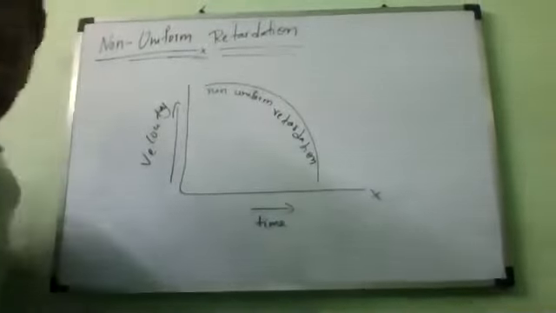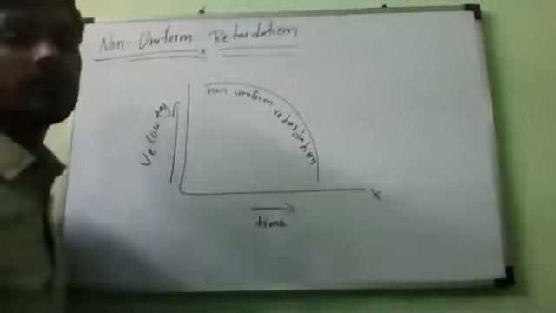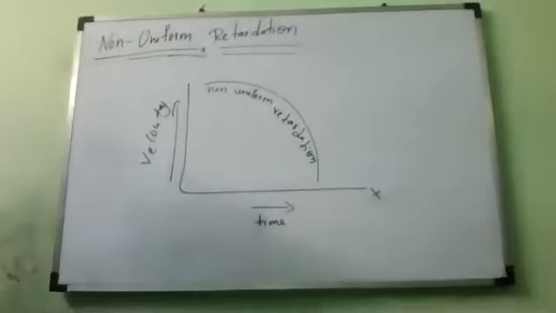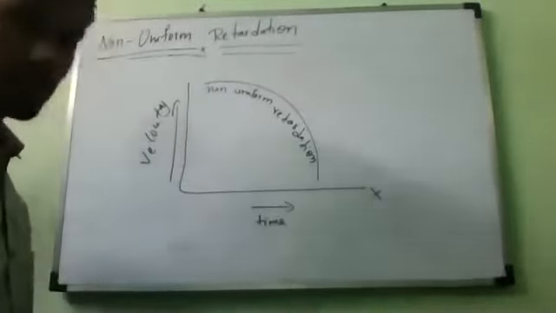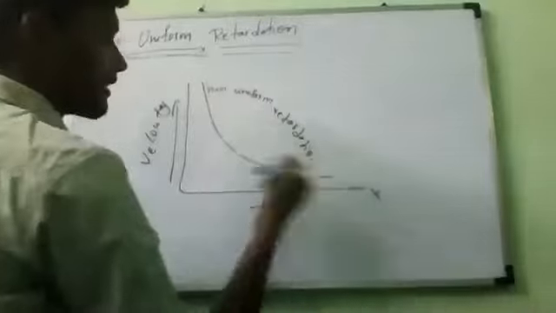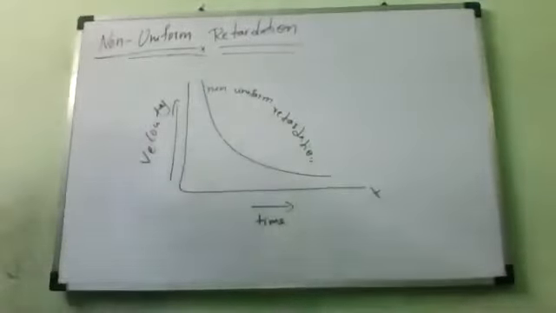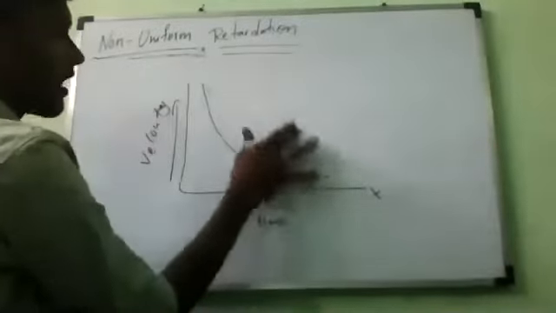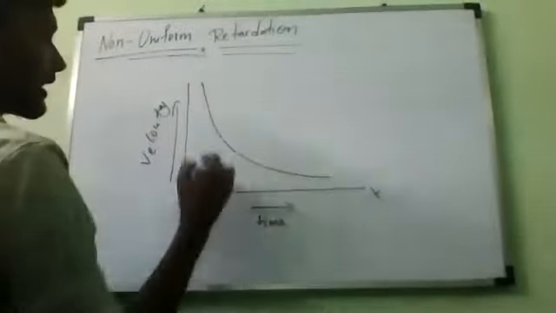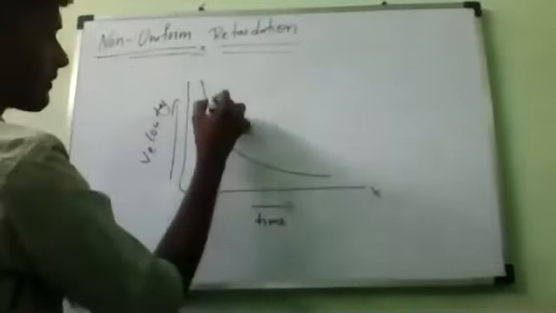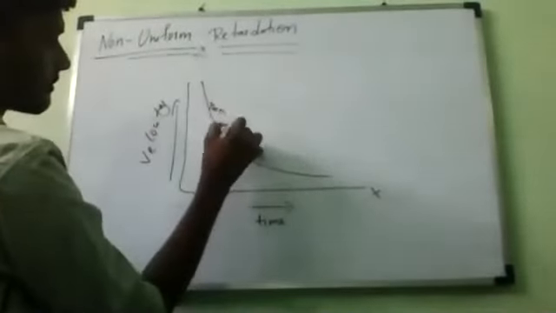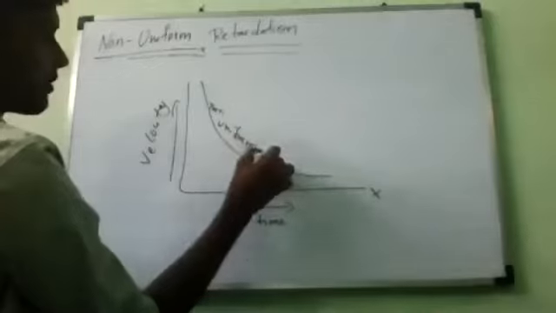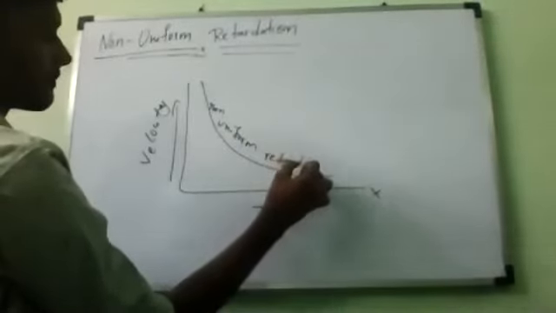Sorry, this graph you can draw like this. This is non-uniform retardation, this is the correct one. This is wrong. Increasing like this, decreasing like this. Non-uniform retardation.